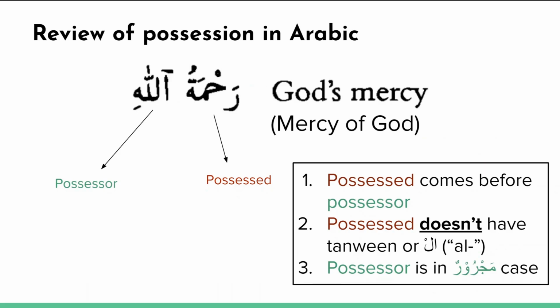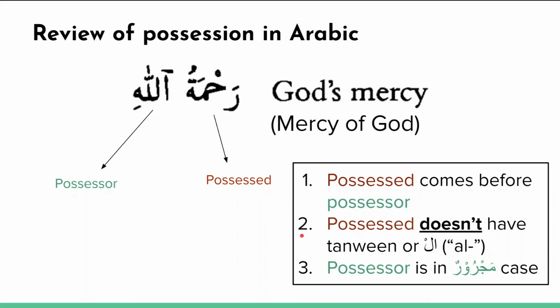And we'll start by reviewing the rules of possession from lesson 7. So to give a quick summary, possessions are when we say something like Rahmatullahi, the mercy of God, or God's mercy. So in English, there's two ways to say it. You can either put the possessor first, and then apostrophe s, and then the possessed object. Or you can put the possessed first, and then put the word of, and then the possessor. In Arabic, only the second one works. So you always put the possessed object first. So Rahma, mercy, is possessed by God. So we put Rahma first, and then we put Allahi afterwards. And so that's the first rule.